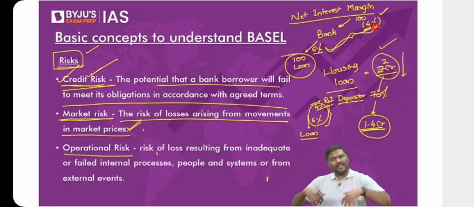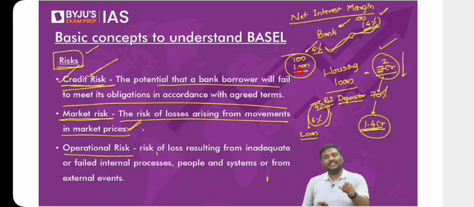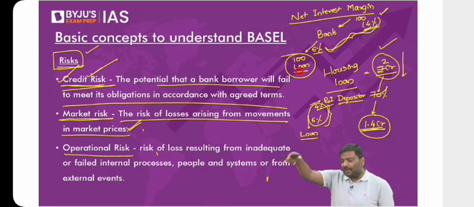A lot of deposits the bank is collecting, but the amount of loans they're able to issue is going down. So why are the people not taking loans? Let's say there is a recession in the market. You tell me. Let's say there is a depression in the market. Let's say there is a lockdown imposed by the government in the market. Is it not possible that loans issued by the banks will be affected during that period of time?